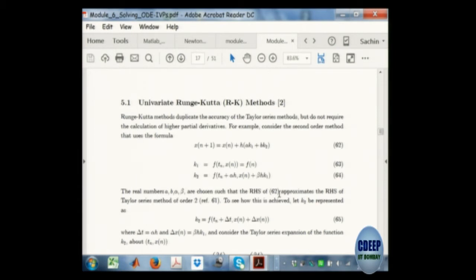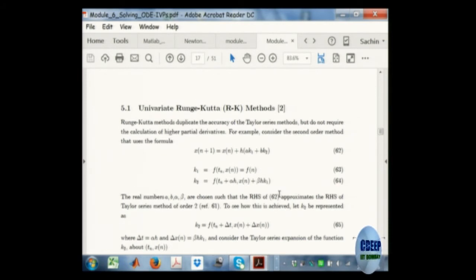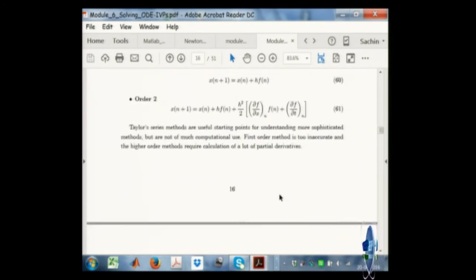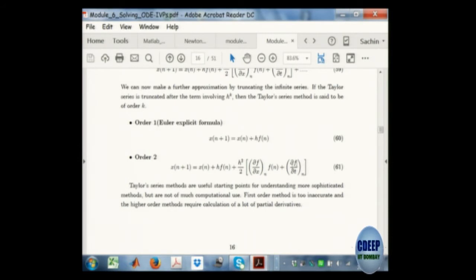Now if I want to use a lower accuracy method, what I need to understand, which you understand only if you do the derivation, is that if I keep this step size, this h here, very small, I can use the Euler method also. So there is nothing like the Euler method is bad and the Runge-Kutta method is good.